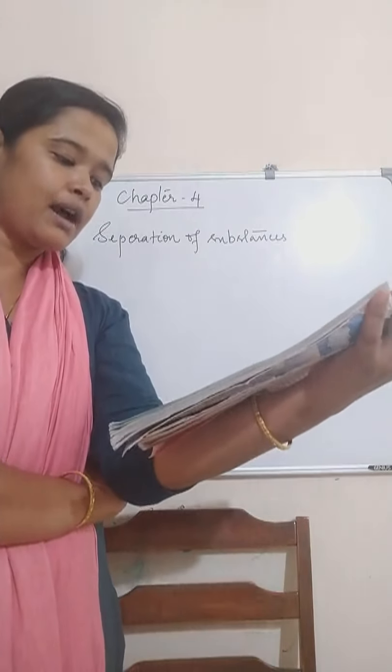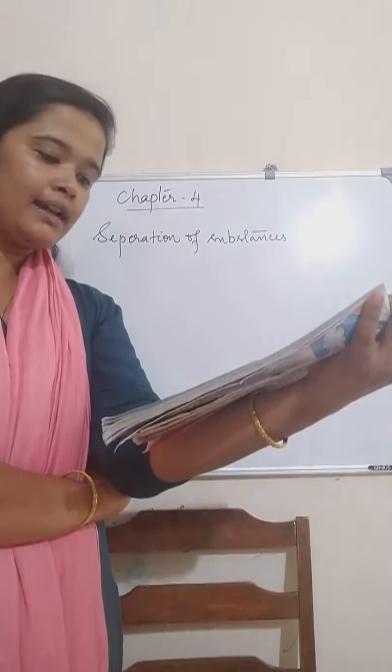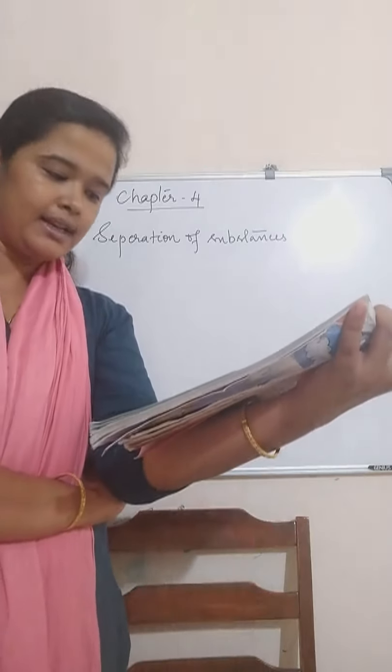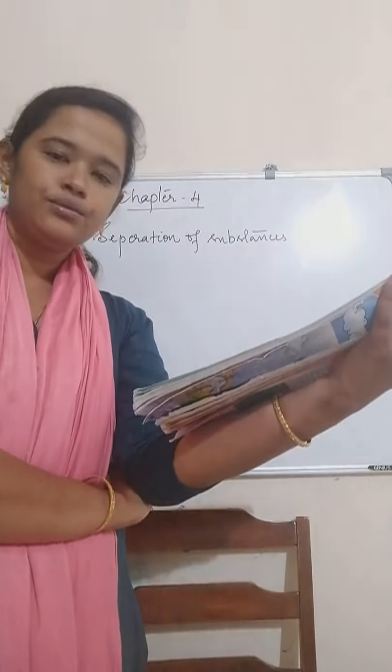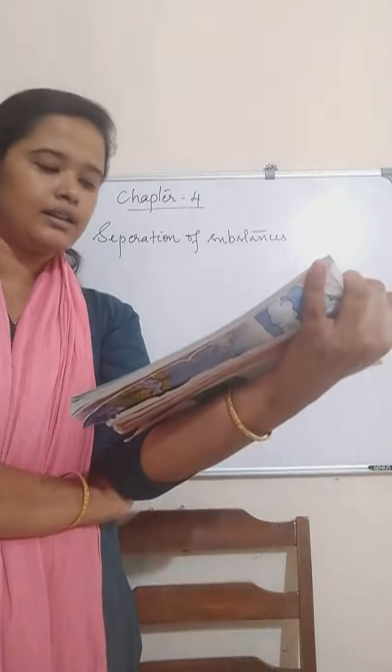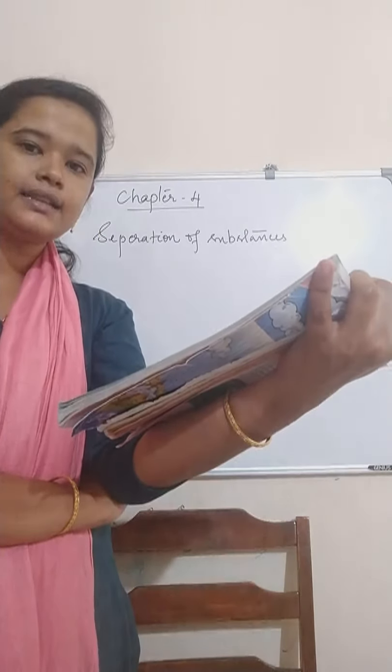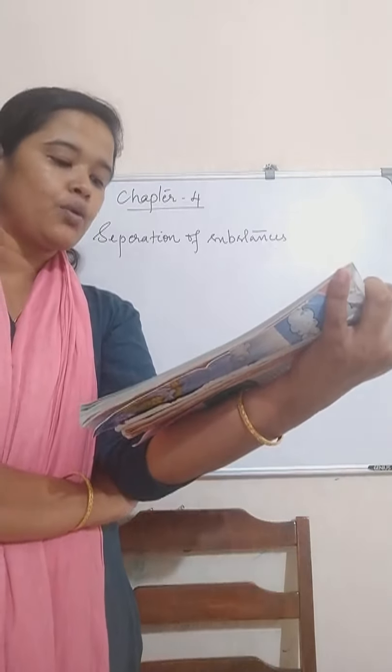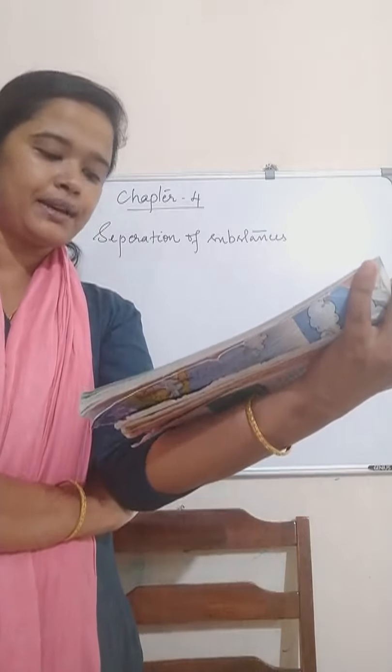Suppose you are given a basket containing mangoes and guavas and asked to separate them. What will you do? You will pick out one kind and place them in a separate container.